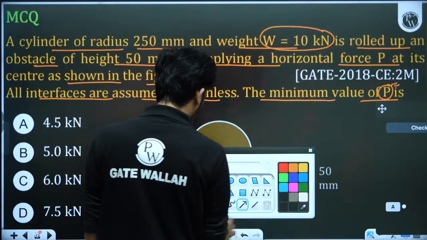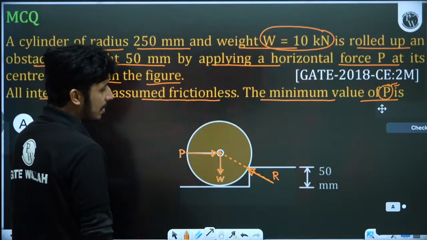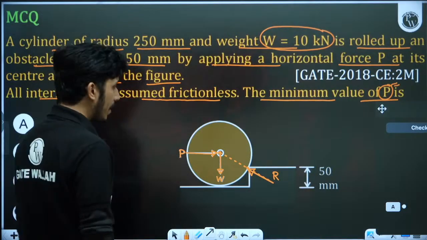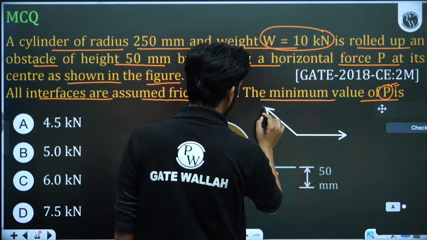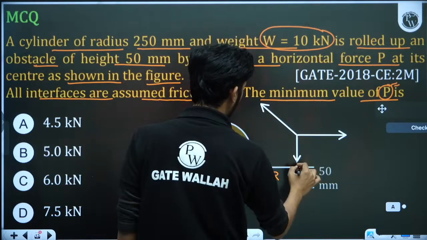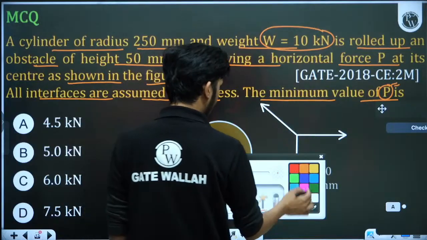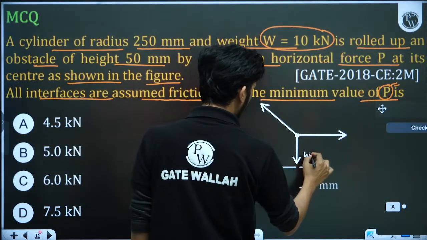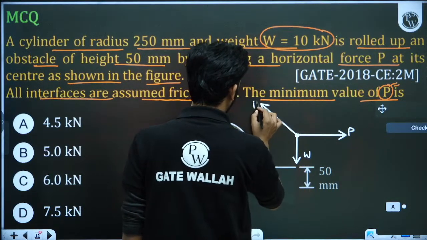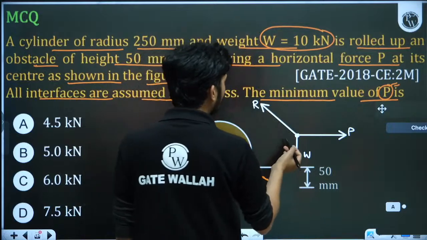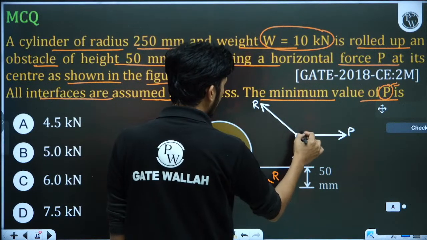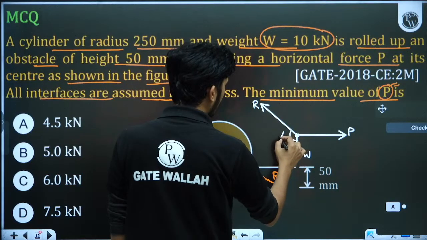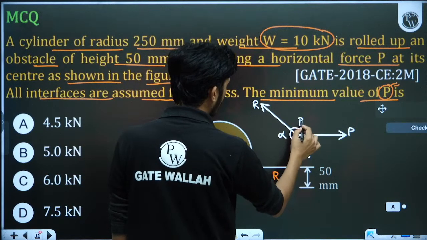What does Lamy's theorem say? If there are three forces applicable at a point, so one force is P, one force is R, one force is W. We always try to make the force away from the point. There is some angle between them. Let's say this angle is alpha, this angle is beta, and this angle is gamma.